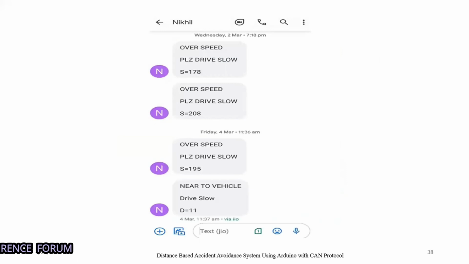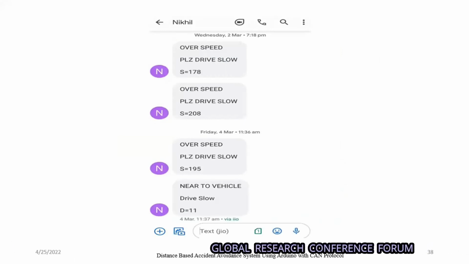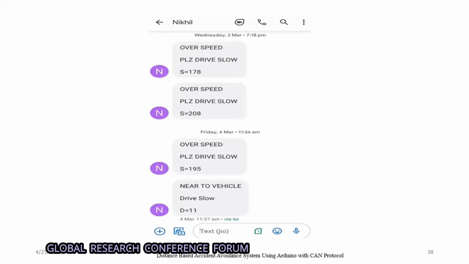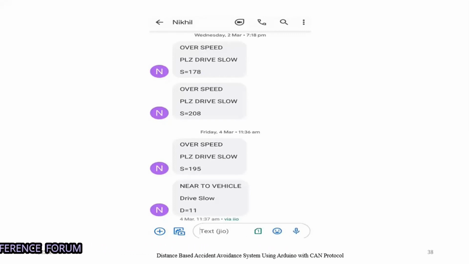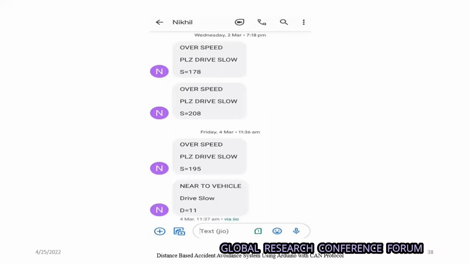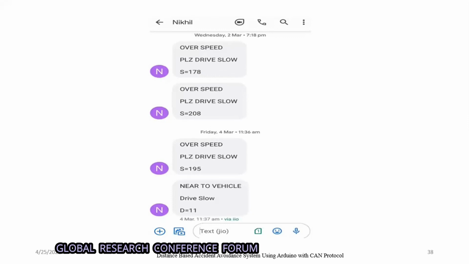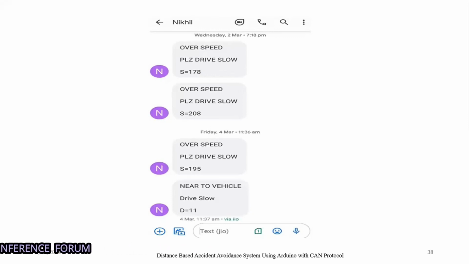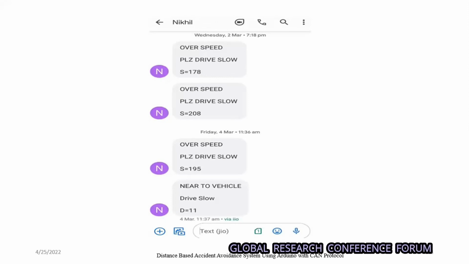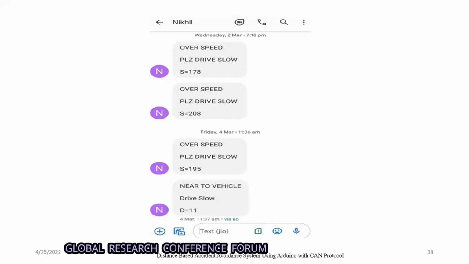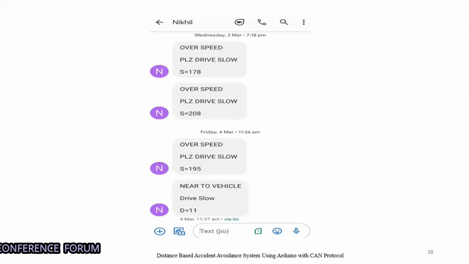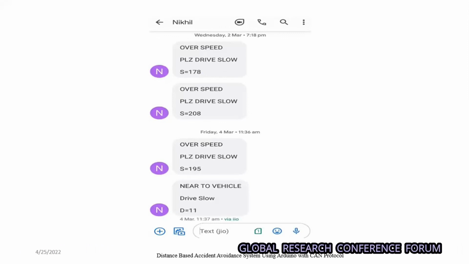So whenever the condition is satisfied, as I said earlier, there is a condition for the speed sensors also. If the speed exceeds the limit, then it will send the message to the users also, and the same message is sent to the cops or road transportation public services also, with the vehicle number in normal text format. Next.